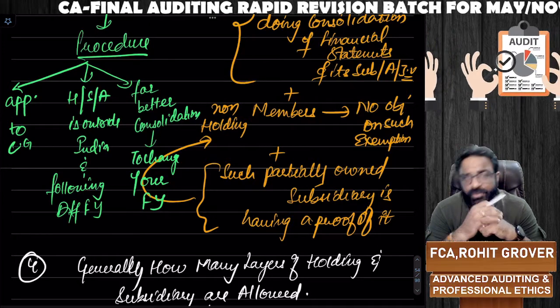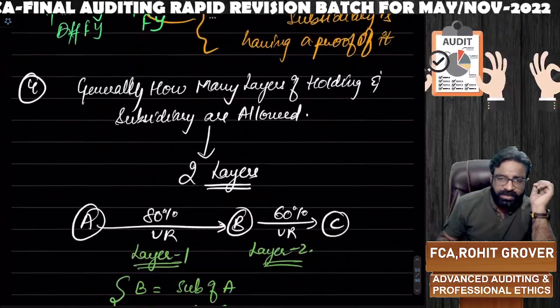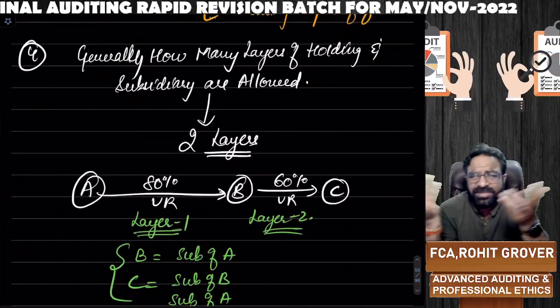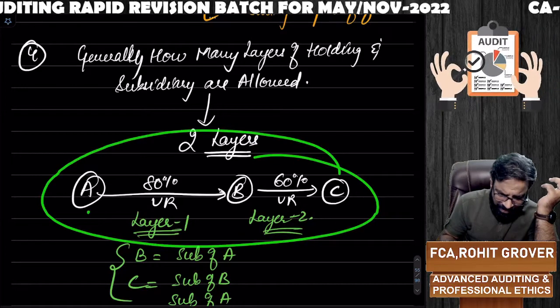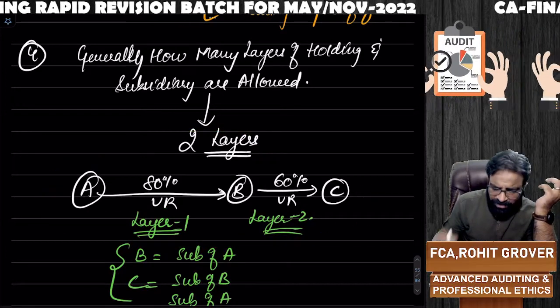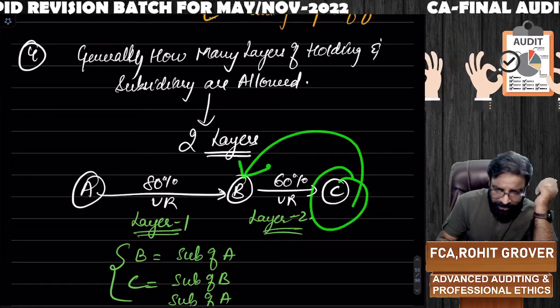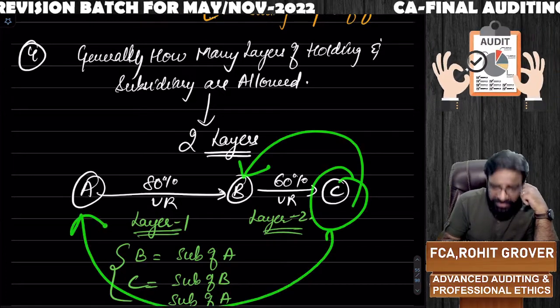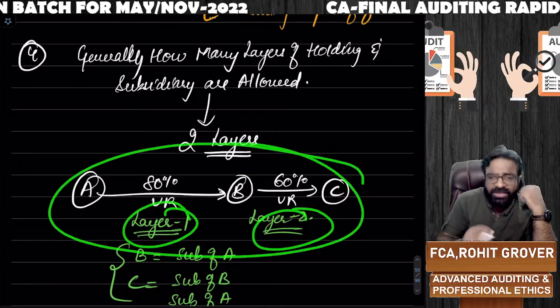Yes. So this is what you mean by section number 129. Now, how many layers of holding subsidiary are allowed? That you already know. Only two layers are allowed. If A has 80% voting right in B and B has 60% voting right in C, C is a subsidiary of B, and C is also a deemed subsidiary of A. So that is called layer 1, layer 2. This two-layer relationship is allowed.